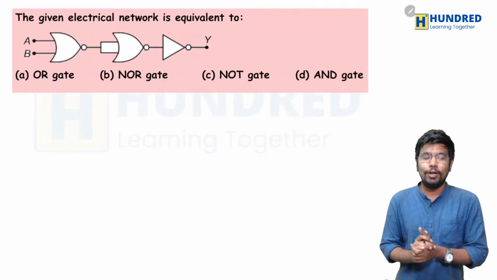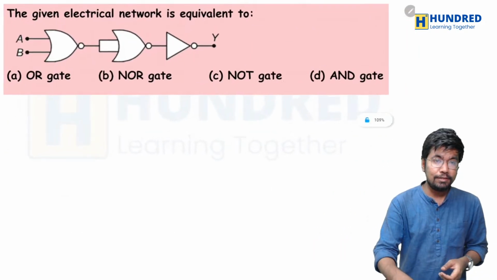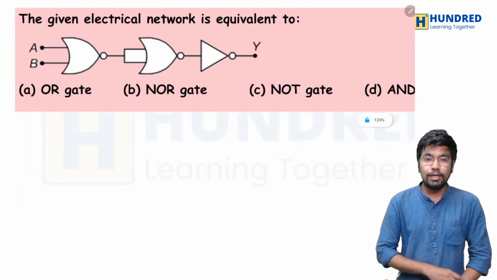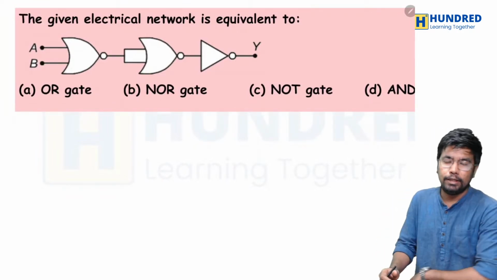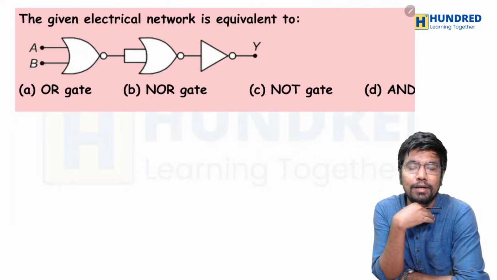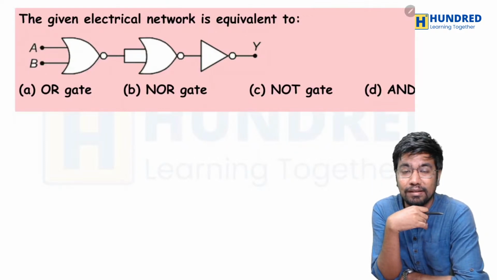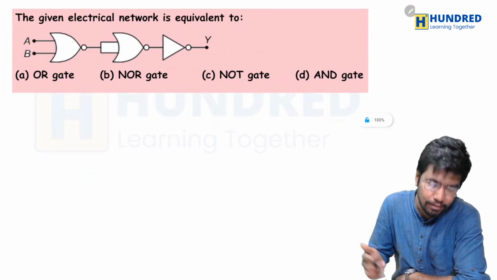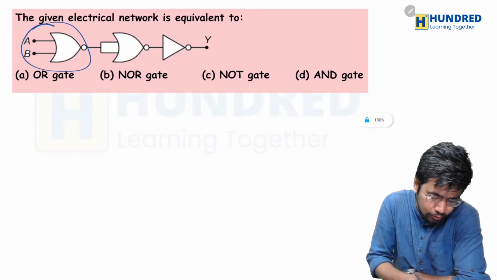Okay, so now here is another easy question. The given electrical network is equivalent to, okay, they are asking us to find the electrical network in the circuit. They are basically asking us to find whether the circuit they have given here is an OR gate or NOR gate or NOT gate or AND gate. And you can easily say that this is what?